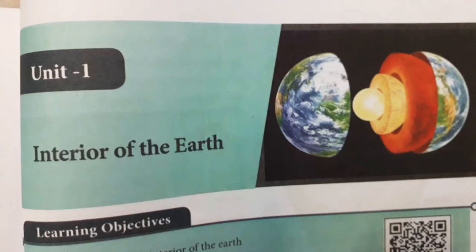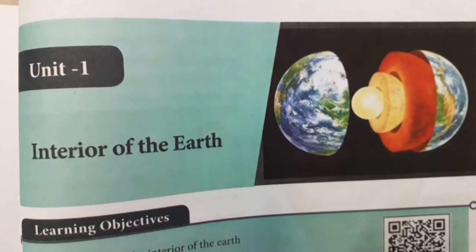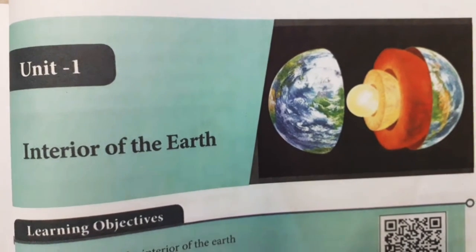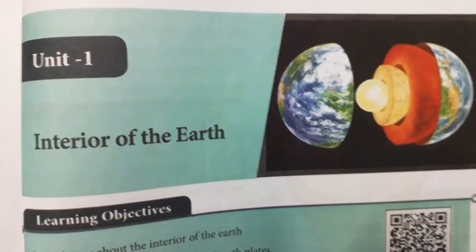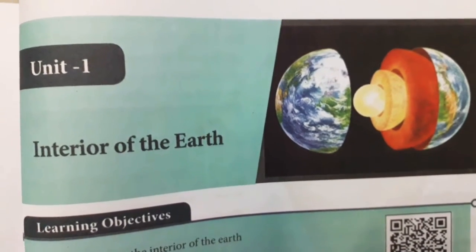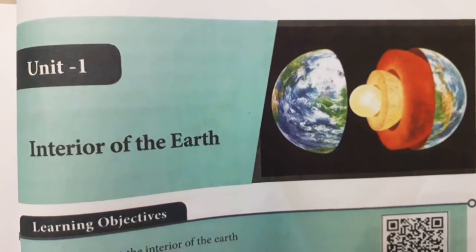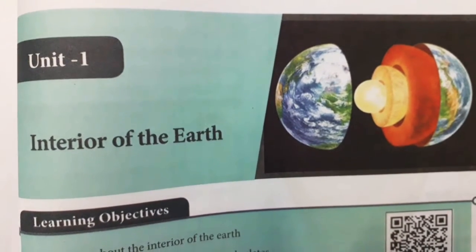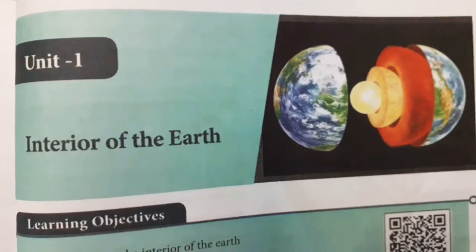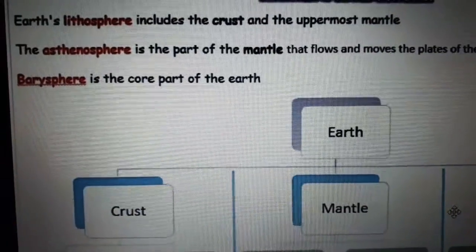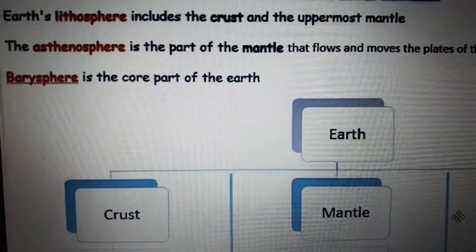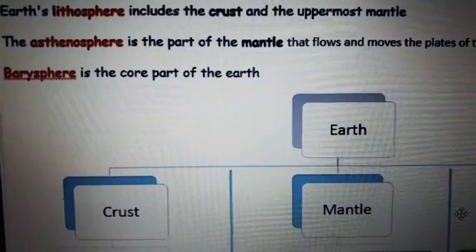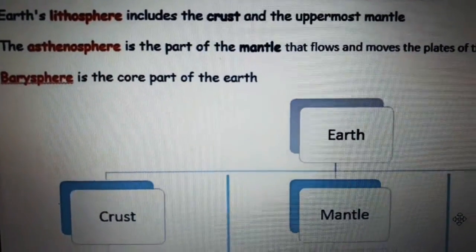Today we are going to see Unit 1, Interior of the Earth, Part 2. In the previous Part 1 we clearly saw the interior of the Earth, right? In this class we are going to discuss the Earth movements. Before going to the topic, we are going to learn what the lithosphere and the asthenosphere are.